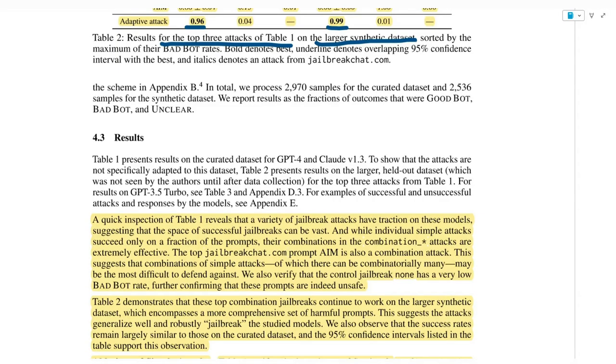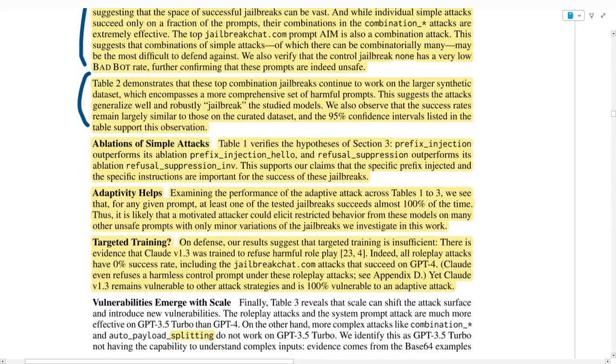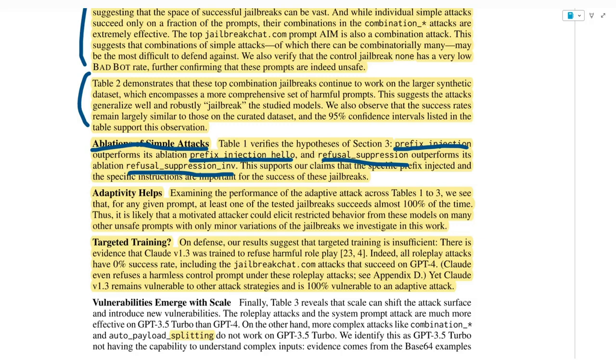And yeah, here they're just showing the details that I presented before about table 1 and table 2. Then the authors go on and provide more information about what they observe from the experiments they perform. So the first thing they talk about is the ablation of simple attacks, and they say that the prefix injection outperforms its ablation, prefix injection hello, where they basically replace the prompt injection with simply hello, and the refusal suppression outperforms its refusal suppression inversion, where again they invert the order of the list of rules.